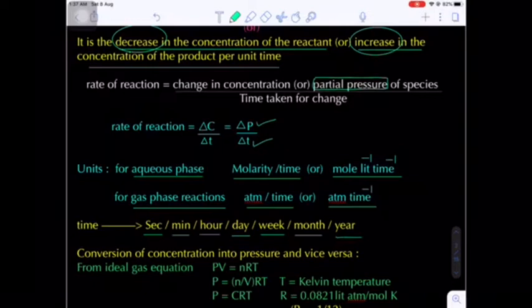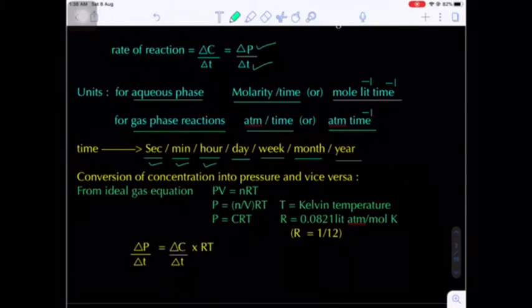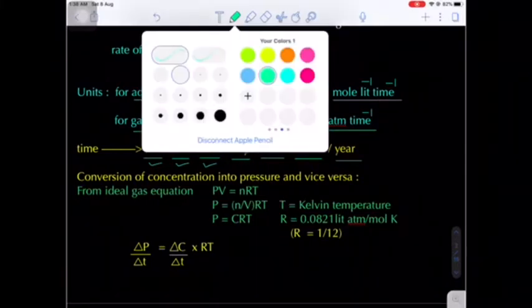So for most of the questions, we can use the time interval in seconds, in minutes, and in hours, depending upon the problem. Now here, how to interchange concentration into pressure or pressure into concentration is very important. Now we know gases generally behave as ideal.